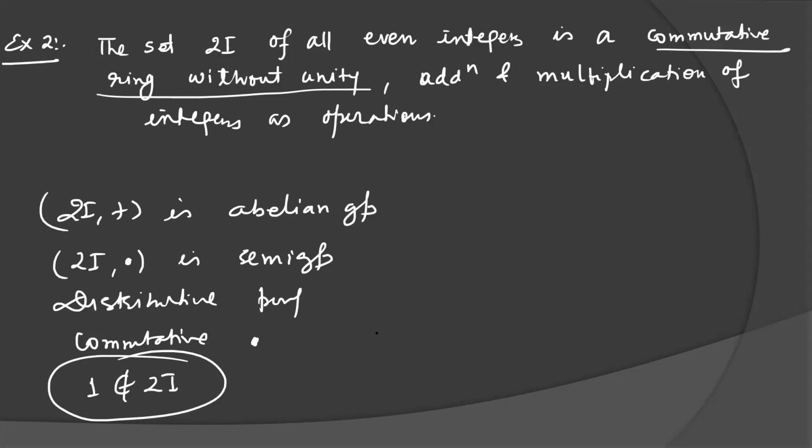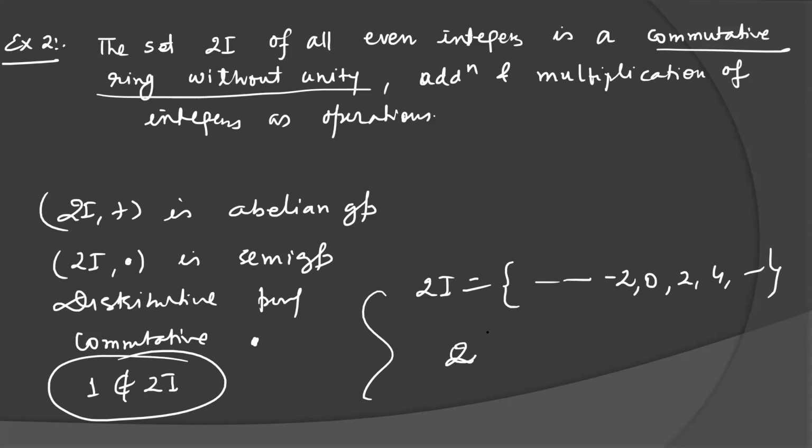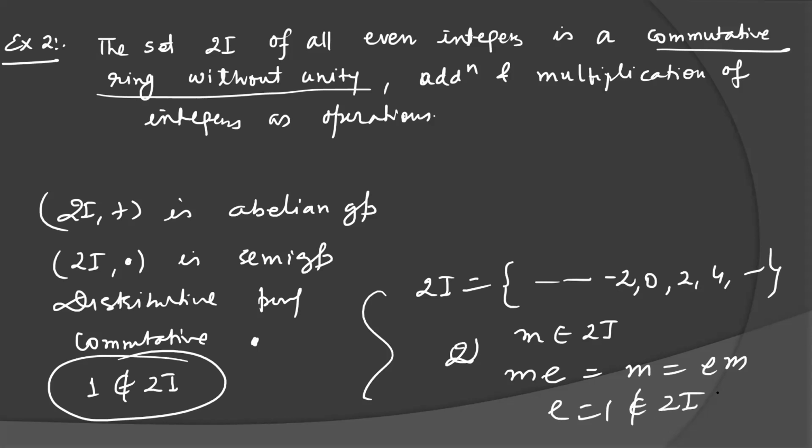Because the elements of 2I will look like this: minus 2, 0, plus 2, 4, and so on. If you pick any element, call it m, any element of 2I, and if you take the identity element e with respect to multiplication, it should satisfy e·m = m. So e will be 1, but 1 does not belong to 2I. It means the ring is not with unity element here.